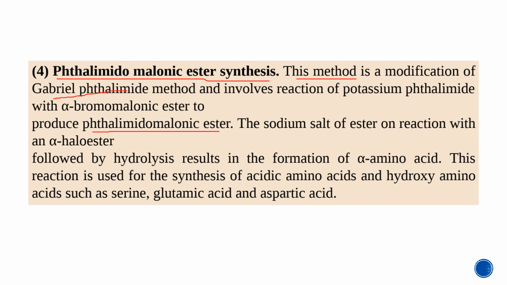The sodium salt of the ester on reaction with alpha halo ester, followed by hydrolysis, results in the formation of alpha amino acid. This reaction is used for the synthesis of acidic amino acids and hydroxyl amino acids such as serine, glutamic acid and aspartic acid. So this is a modification of Gabriel phthalimide synthesis.